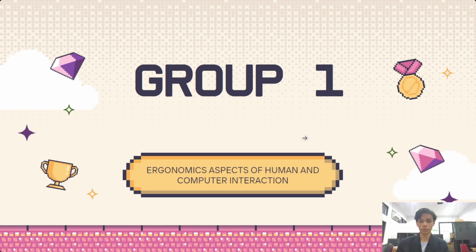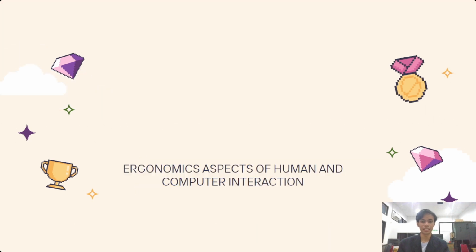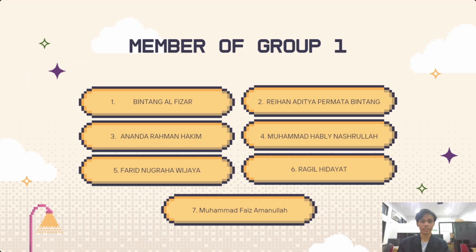I am from Group One, and now I want to make a video presentation about the ergonomic aspect of human and computer interaction. So, the members of Group One: first is Bintang Alfizar, as me, and the second Rehan Aditya, Ananda Rahman Hakim, Muhammad Habli, Farid Nugraha Wijaya, Ragil Hidayat, and the last is Muhammad Faiz Amanullah.